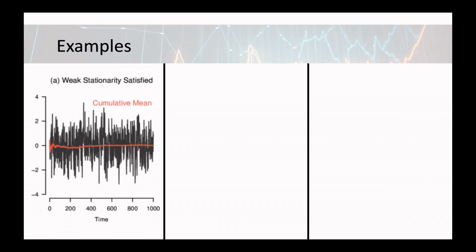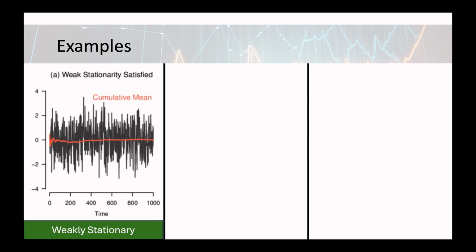The first one is a weakly stationary time series. In this case, both the mean and the covariance between time-shifted subsets remain time invariant. As you see, the data fluctuates around a constant mean and the variance does not change over time.